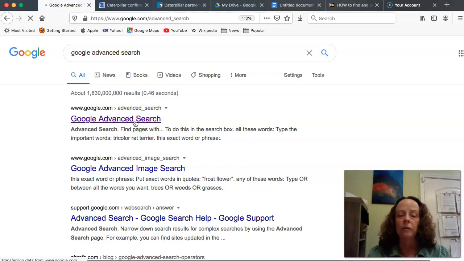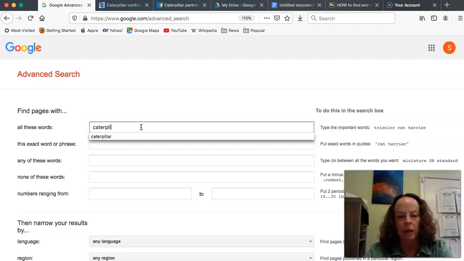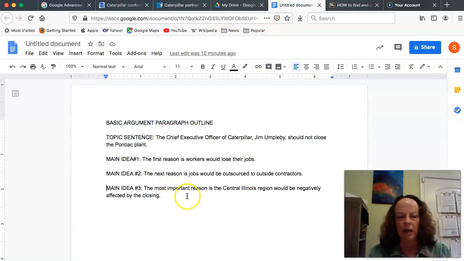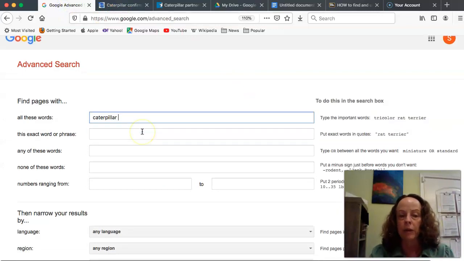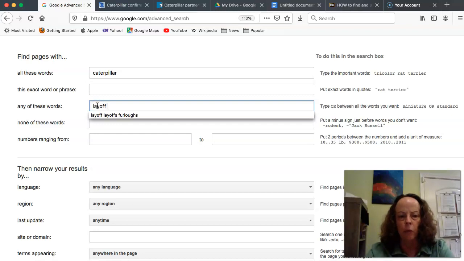So under Google Advanced Search, I can start to divide up my search. I may want to say, well, I definitely want Caterpillar. My topic, as far as how I've outlined it so far, is that I don't want Caterpillar to close the Pontiac plant. So I need to think about layoffs or whatever. I definitely want the word Caterpillar to be in there. Now I want a word like layoff. What if it has the word layoffs? Or what if it has the word furloughs?